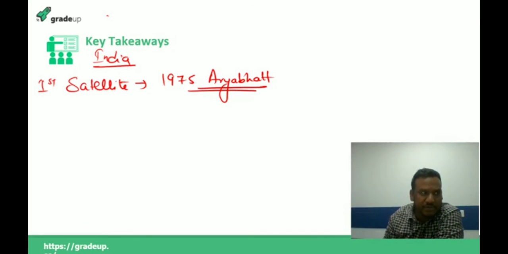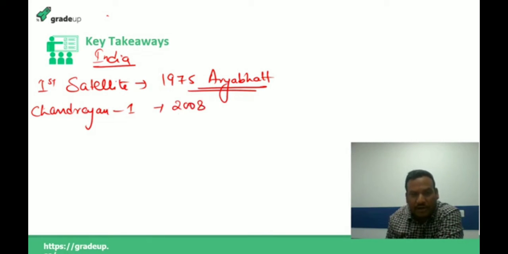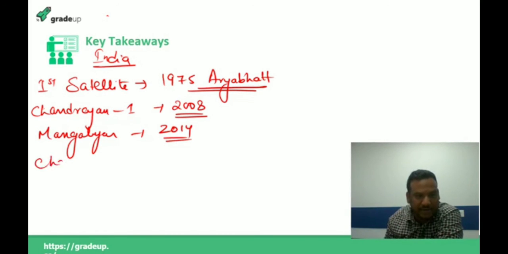Then India comes to the moon program, and we have Chandrayaan 1. Chandrayaan 1 was the first lunar mission of India in the year 2008, and this is very important. Then we have Mangalyaan in 2014. It was a Mars mission. And then we have the very famous Chandrayaan 2, although it was unsuccessful at the last moment in 2019.